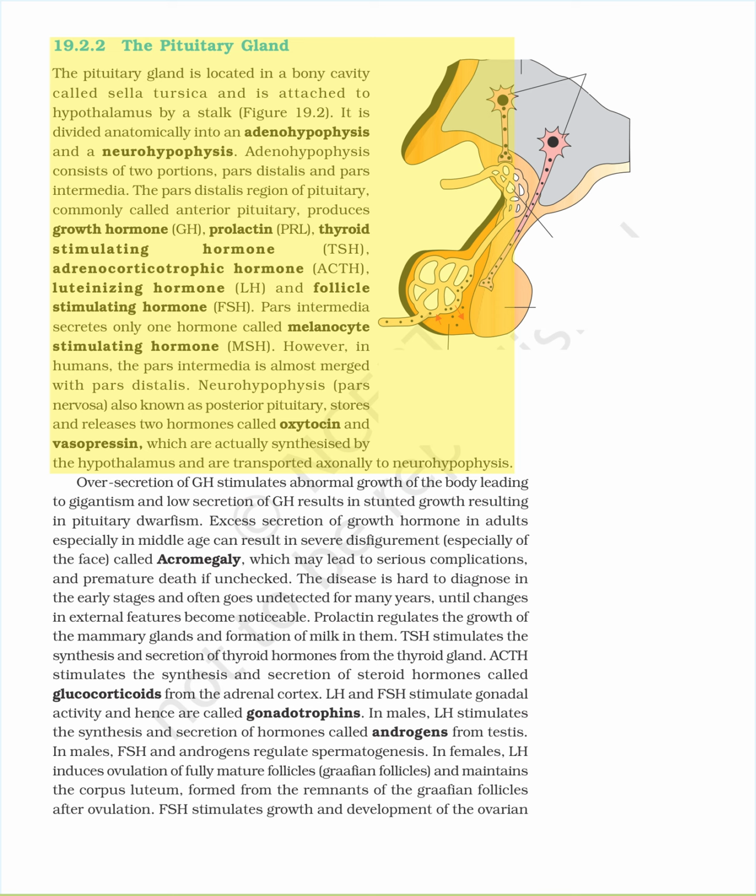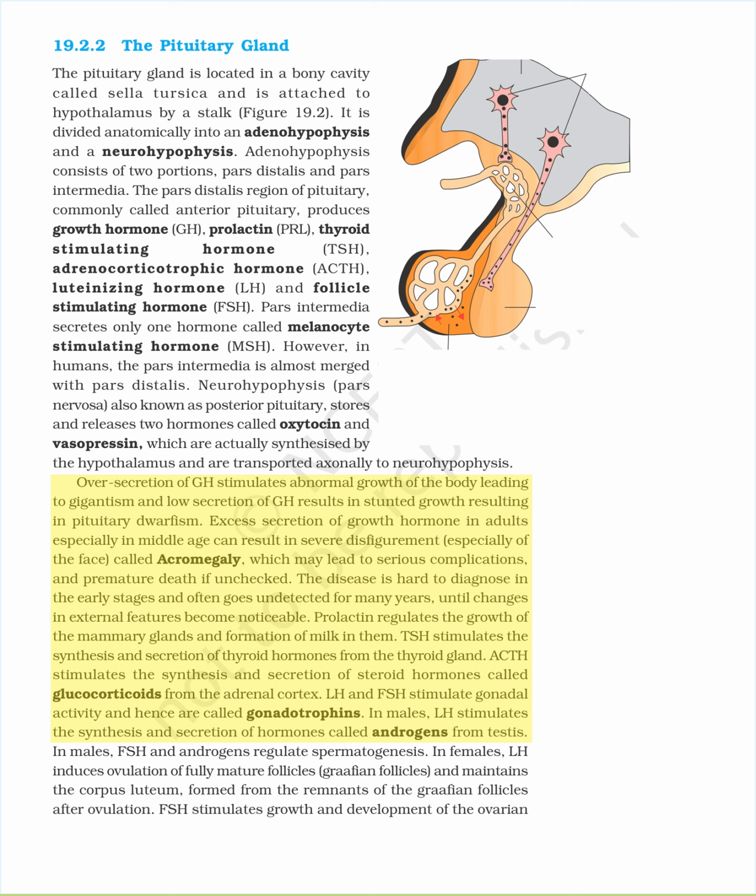Neurohypophysis, pars nervosa, also known as posterior pituitary, stores and releases two hormones called oxytocin and vasopressin, which are actually synthesized by the hypothalamus and are transported axonally to neurohypophysis. Oversecretion of GH stimulates abnormal growth of the body leading to gigantism, and low secretion of GH results in stunted growth resulting in pituitary dwarfism. Excess secretion of growth hormone in adults, especially in middle age, can result in severe disfigurement, especially of the face, called acromegaly, which may lead to serious complications, and premature death if unchecked.